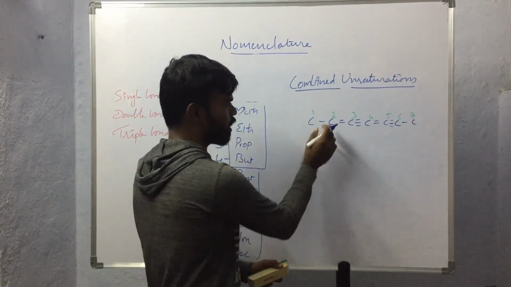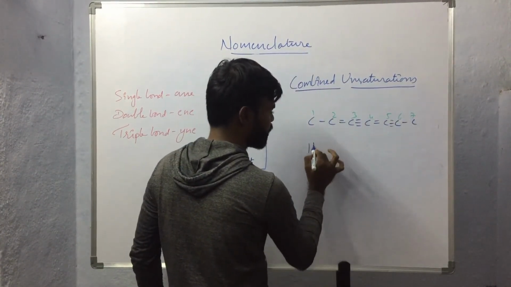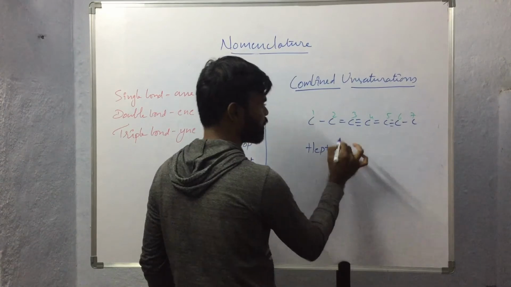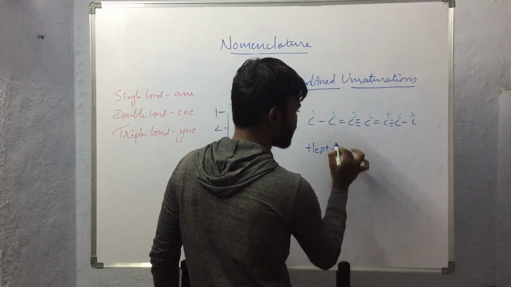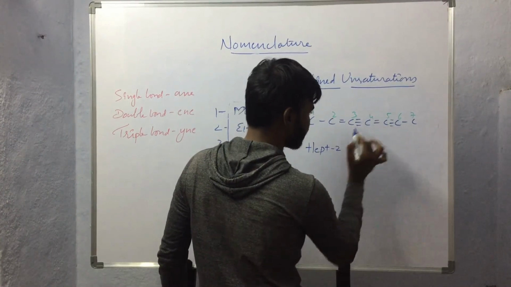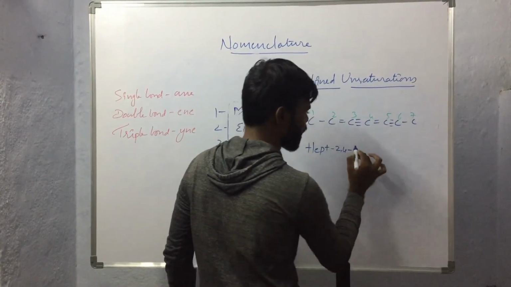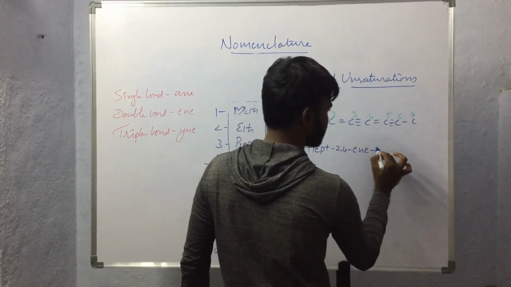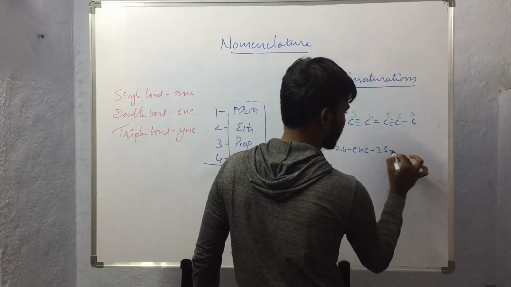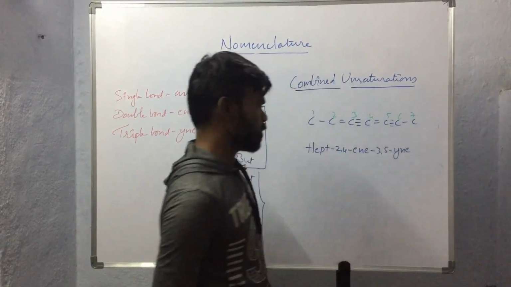So in this condition 1, 2, 3, 4, 5, 6, 7, 7 carbon atoms are present in the given compound, and the second and fourth carbon atoms are having double bonds, whereas the third and fifth carbon atoms are having triple bonds.